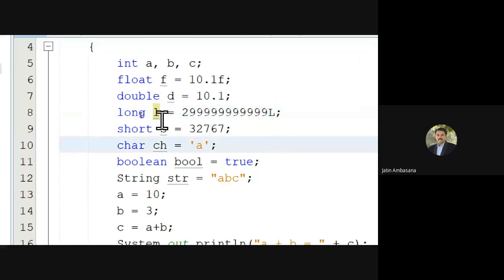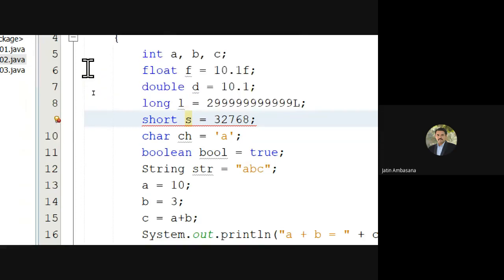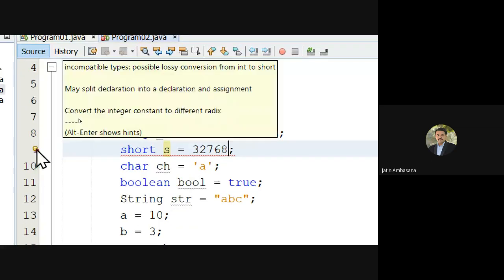You see that? Short is of about 2 bytes, so this range is okay for it. But as soon as you go out of its range, it will start giving you an error. It says incompatible types, possible loss of conversion from int to short. So this is not allowed at all. Understand?